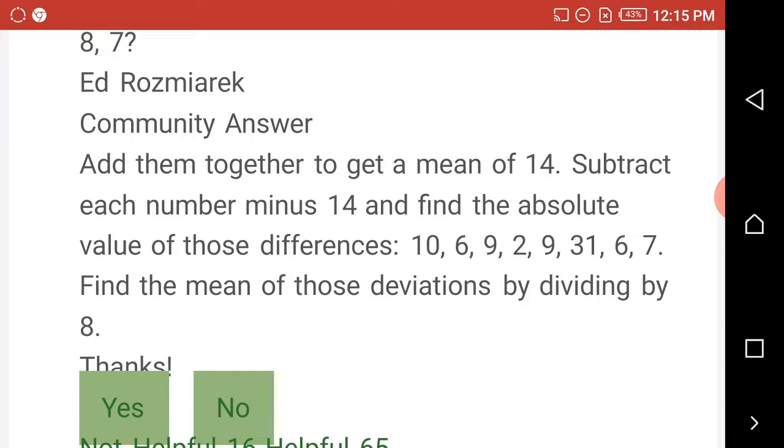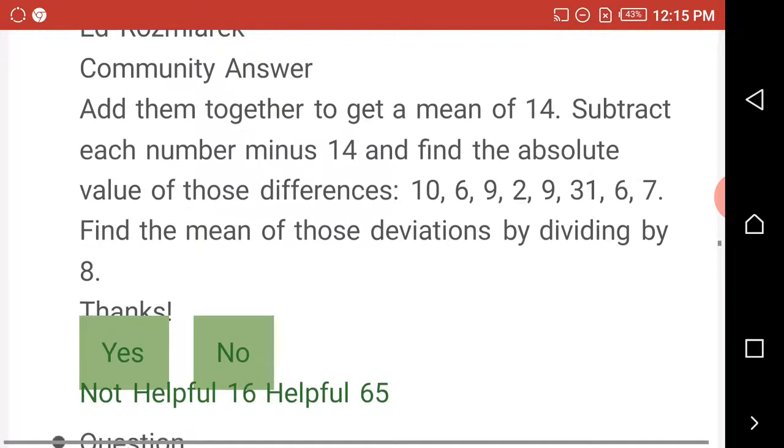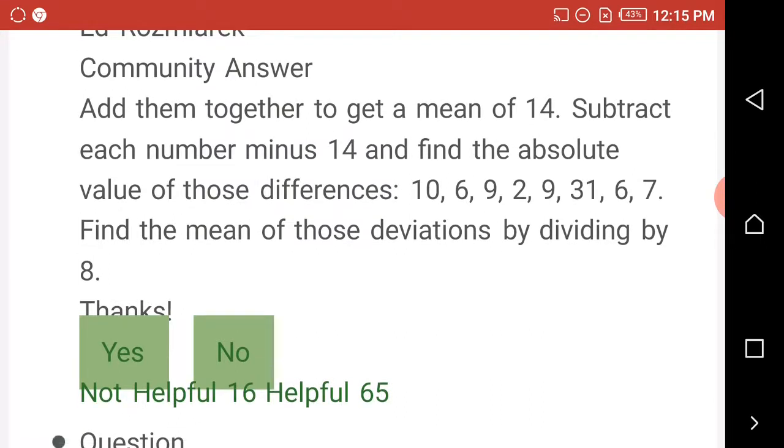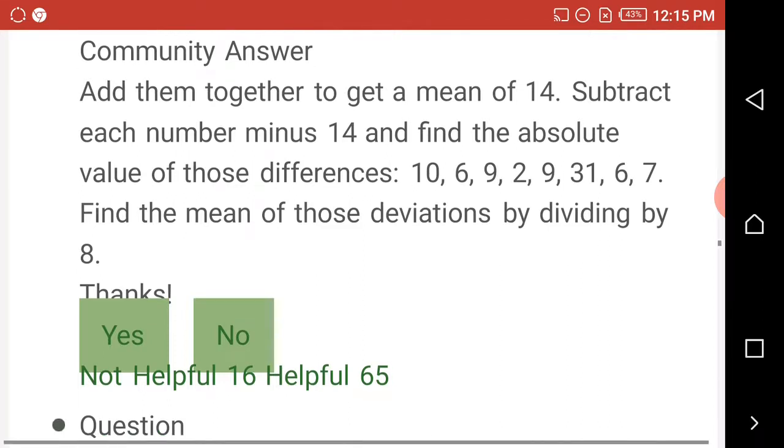Subtract each number minus 14 and find the absolute value of this difference, which is 10, 6, 9, 2, 9, 31, 6, 7.